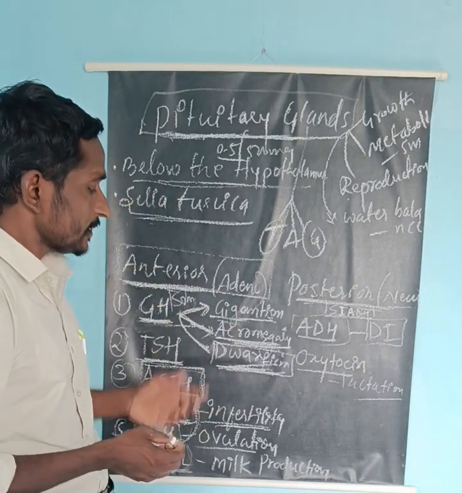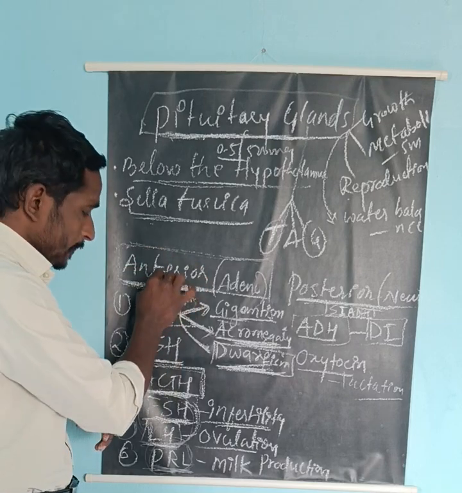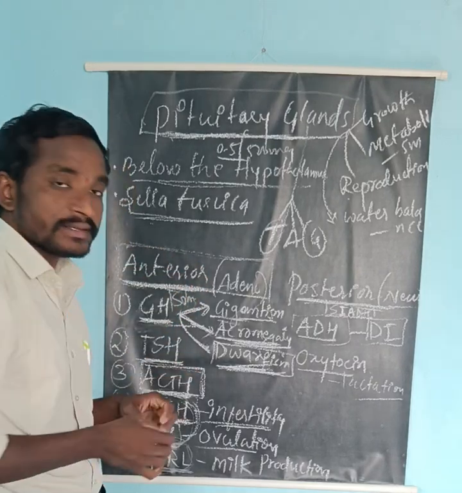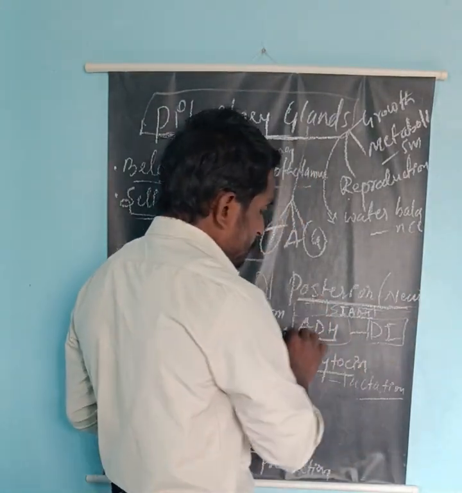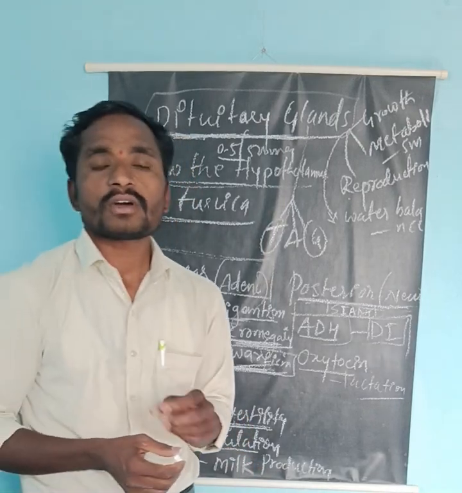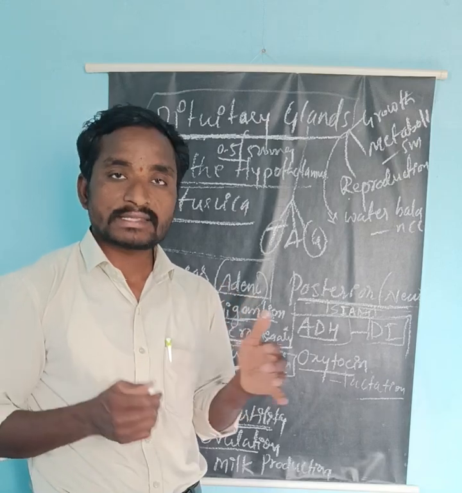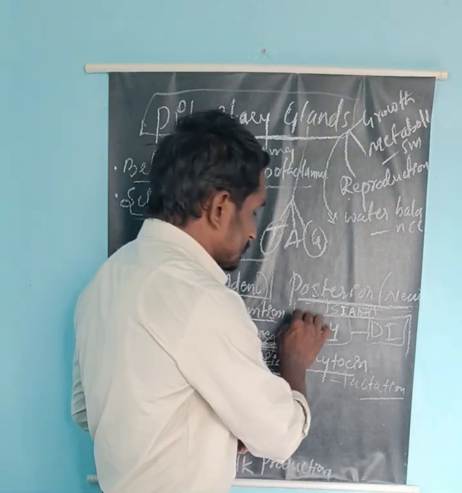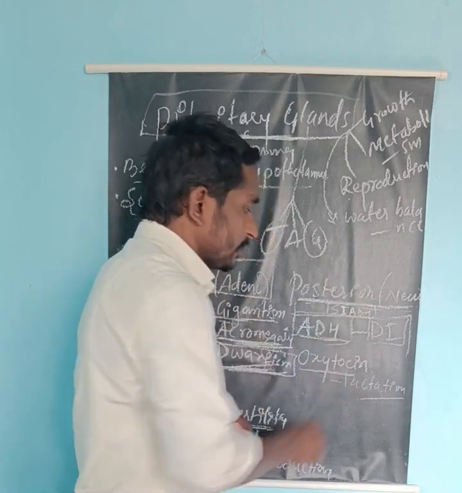So this is regarding the different hormones secreted by the anterior lobe, and its defects and disorders. Now come to the posterior pituitary gland. Here the posterior pituitary gland does not have the capacity to secrete hormones itself, but it stores the hormones and secretes them whenever the body needs. The first hormone, which may cause some diseases and disorders, is ADH or antidiuretic hormone.